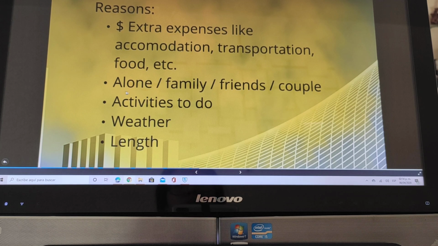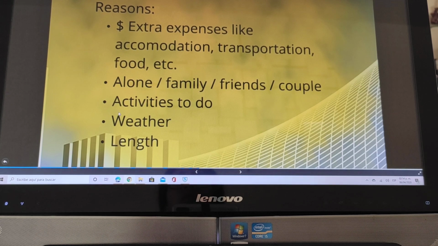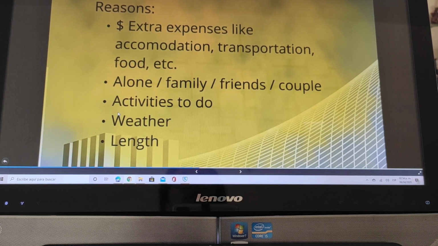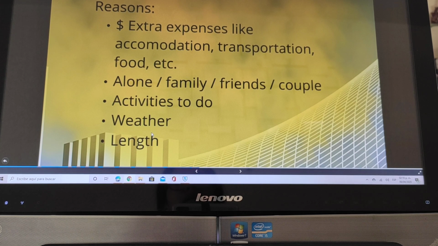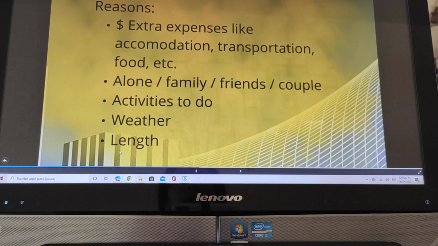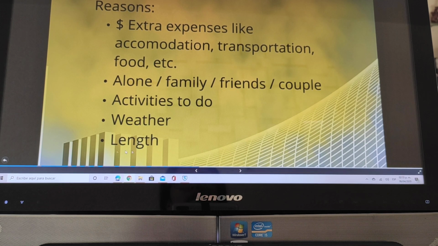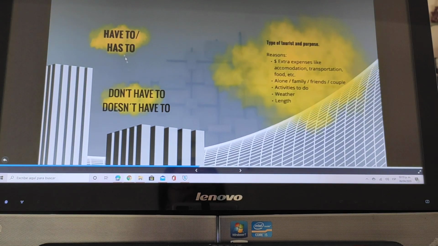Maybe my trip would be alone, with family, friends, or as a romantic trip with my partner. And I need to consider some of the activities and the weather that is going to be in that place. And obviously, I may have a few more days to go on vacation, so the length is important. According to this, we have the modal verbs have to, has to, or don't have to, doesn't have to.